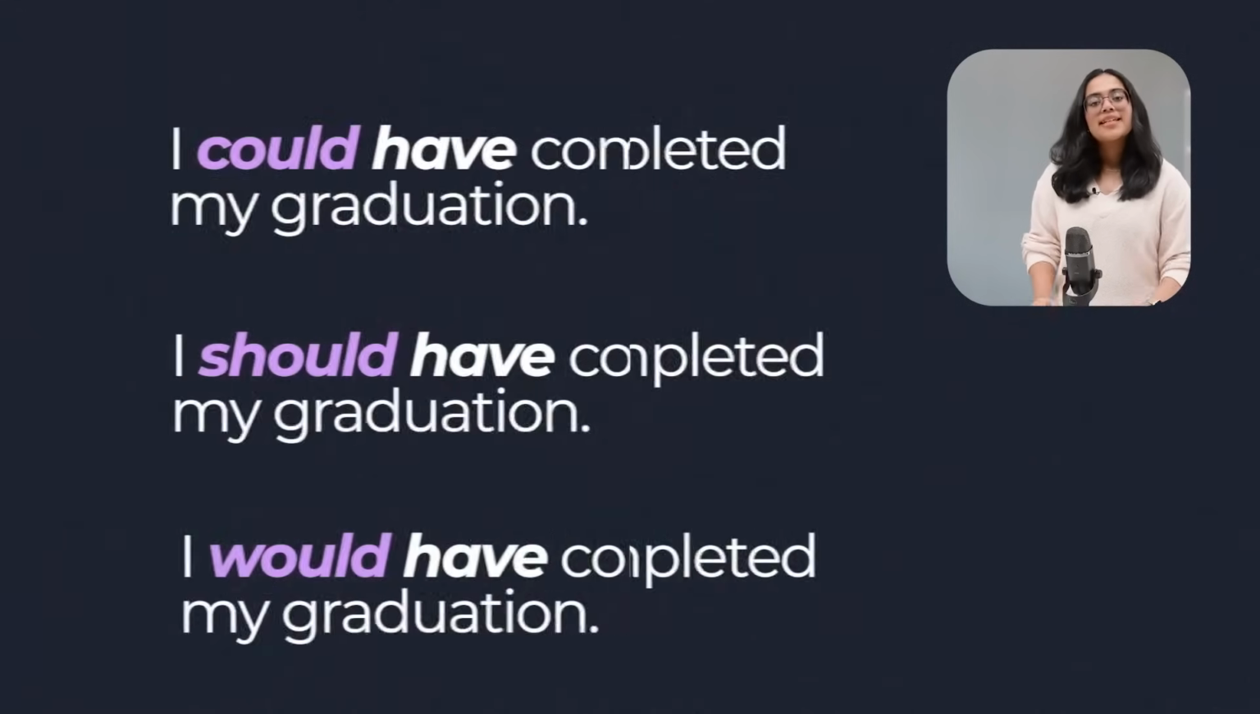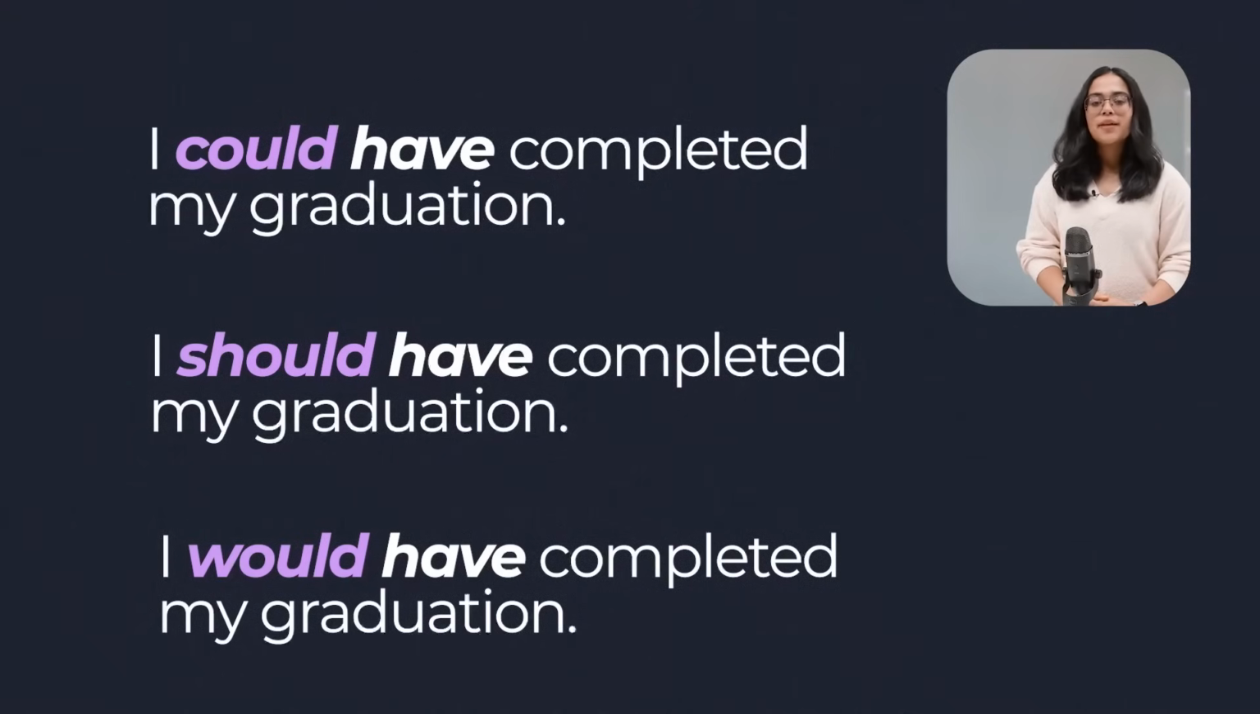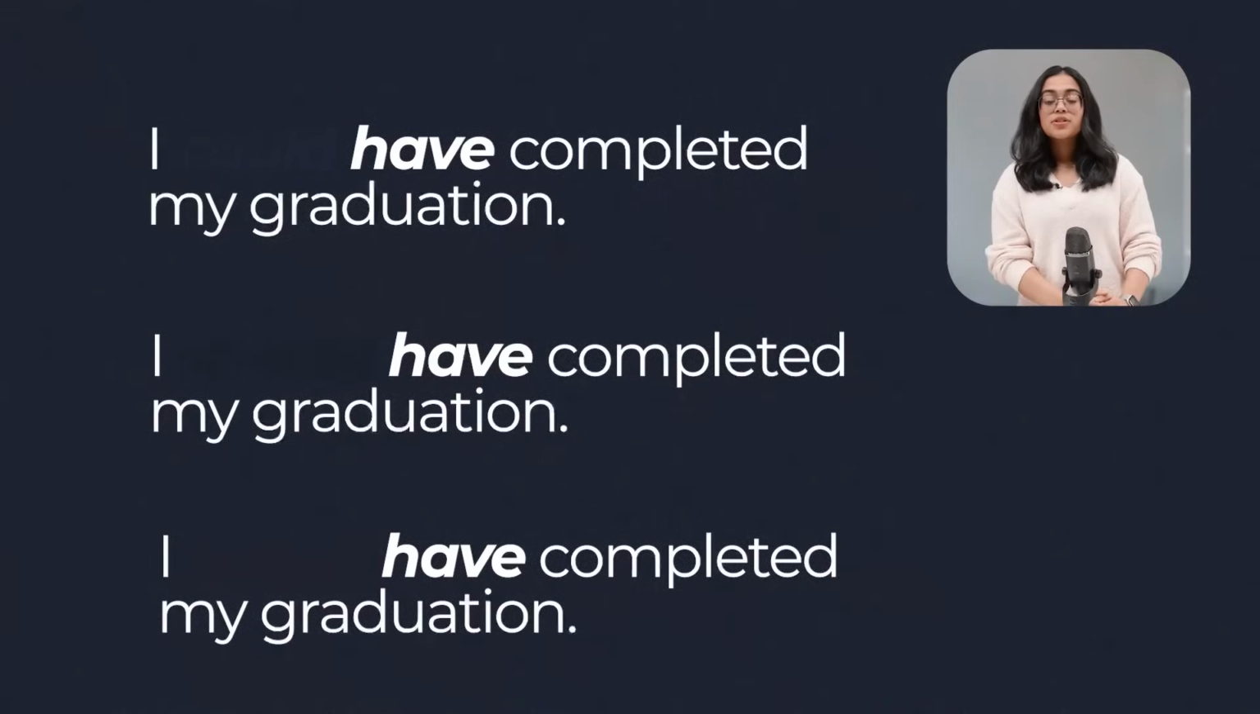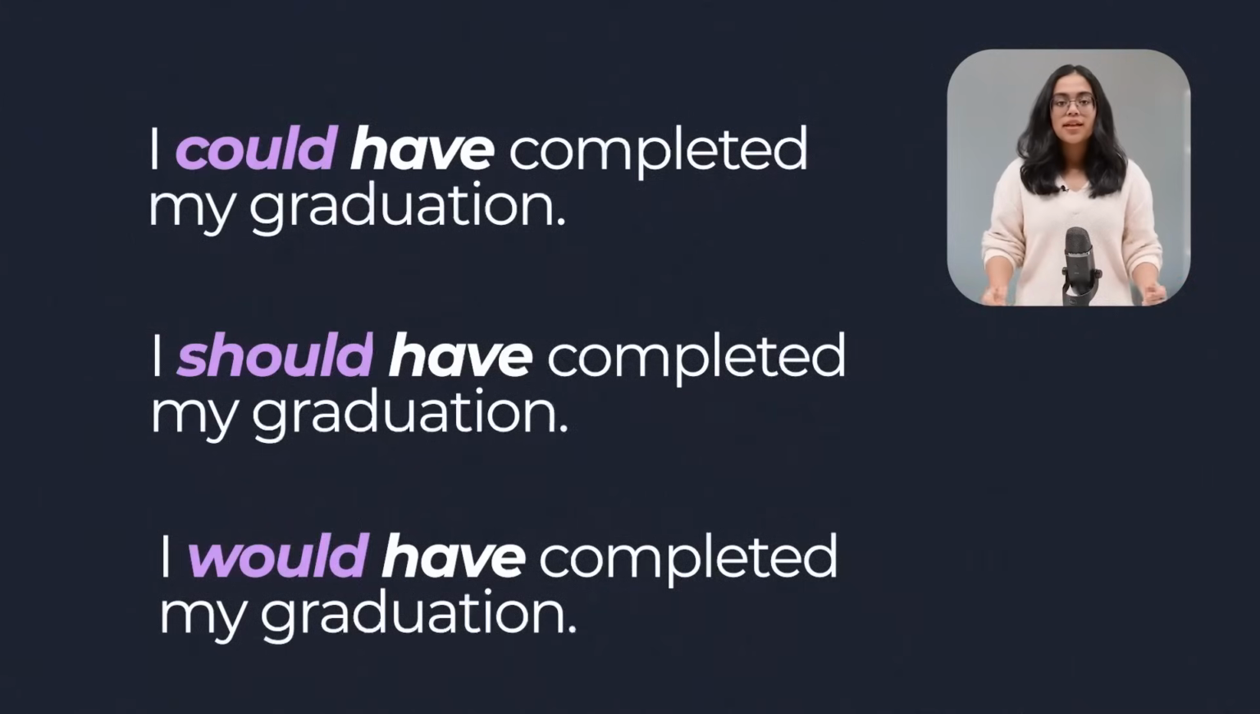Take a look at these three sentences on your screen. I could have completed my graduation. I should have completed my graduation. I would have completed my graduation. Now, if I hide could, should, and would, all the three sentences look the same. Did you notice how modal verbs can completely change the meaning of the sentence? These three sentences may look the same, but they have different meanings.